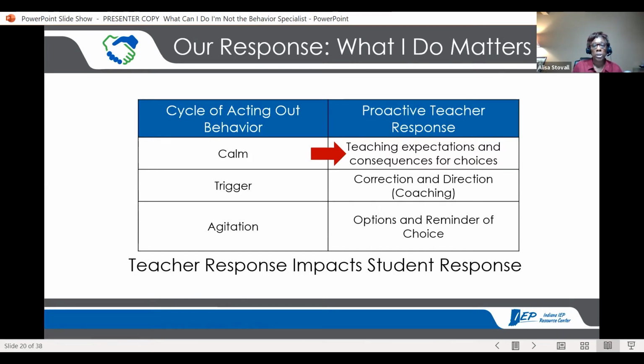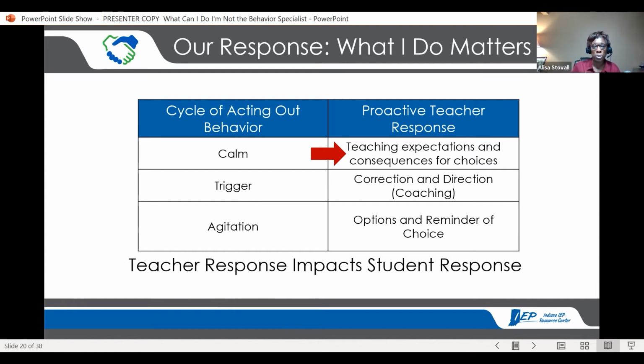At the calm. When a student moves from calm and there's a trigger, then we go into more of a state where you might consider it coaching. You're reminding the student of options, of things that they know to do, because we taught them when they were calm. One of the things I used to share with the student was that you can be as angry as you want to be, but you can't hurt yourself and you can't hurt anybody else. And if he continued to spiral, I would just say, you can't hurt yourself, you can't hurt anybody else, because that was the biggest issue for him.